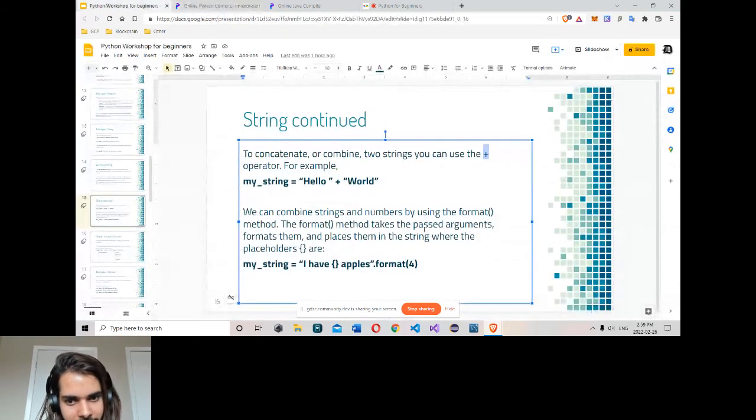See, the format takes arguments, formats them and places them in the string. Here the placeholders are. So here in my string I have this apple. Format gets it here.